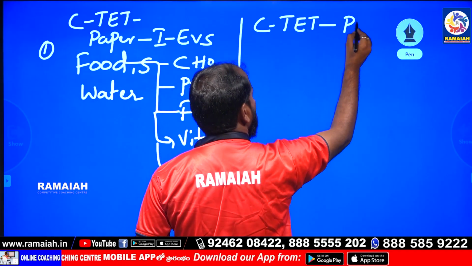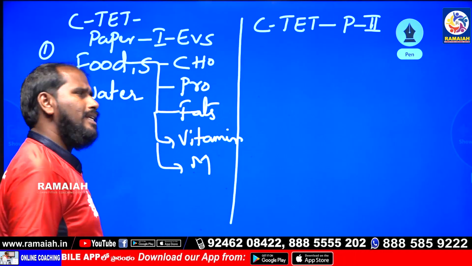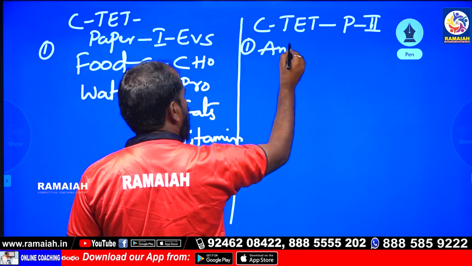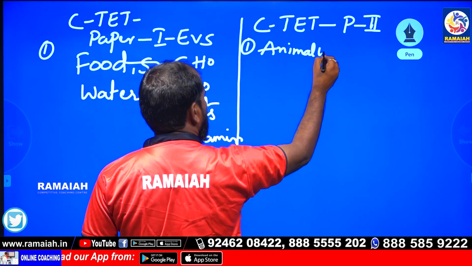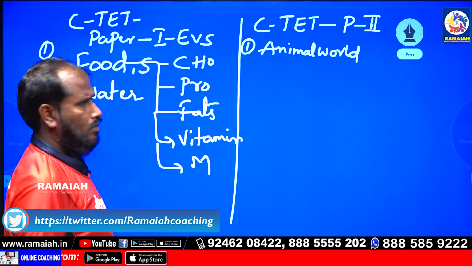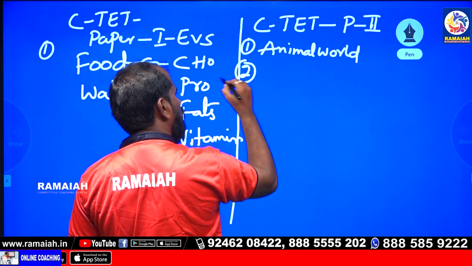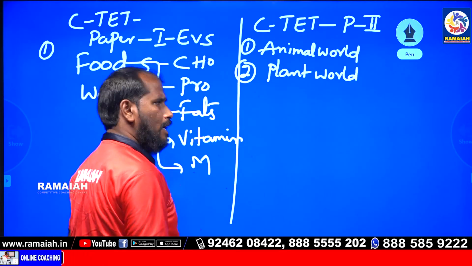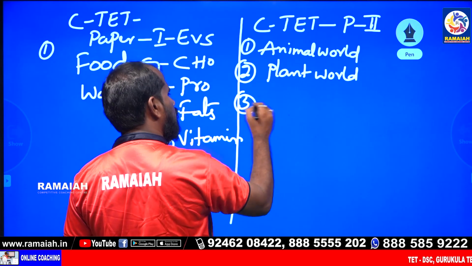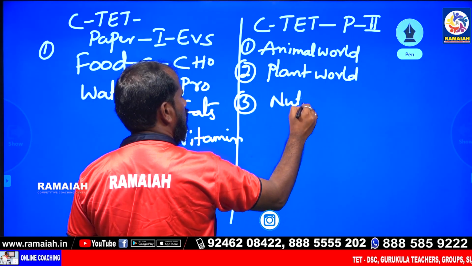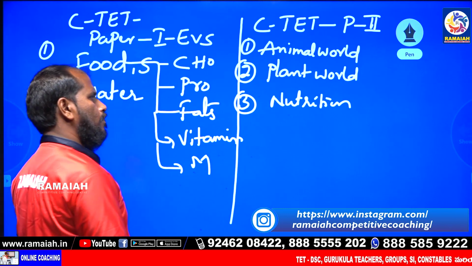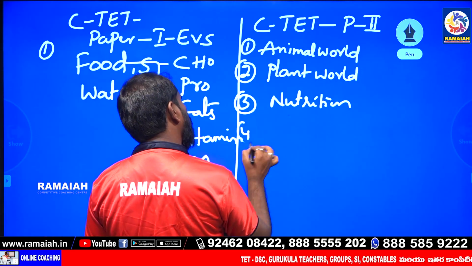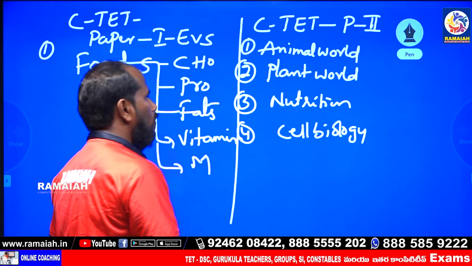In the CTET second paper, the living organism unit is called animal world, and next plant world, and next nutrition, and next cell biology. So 4 units.